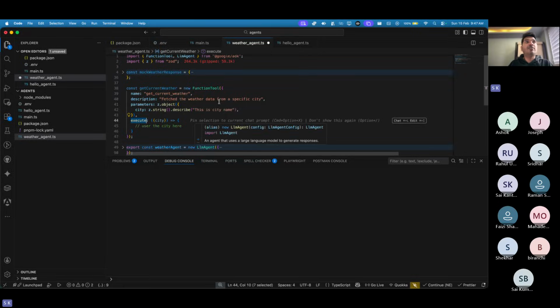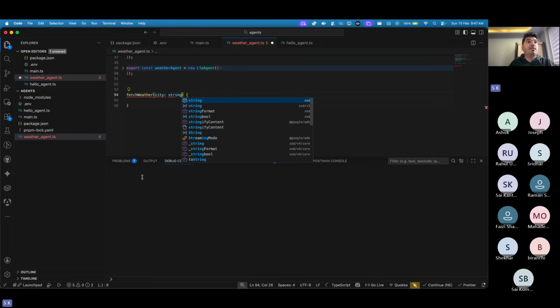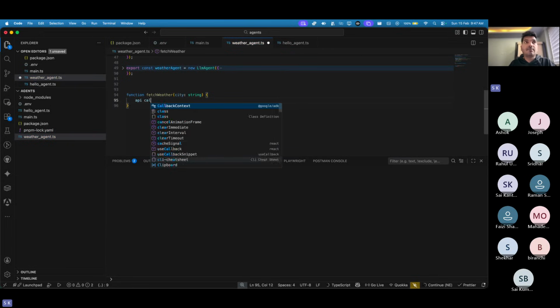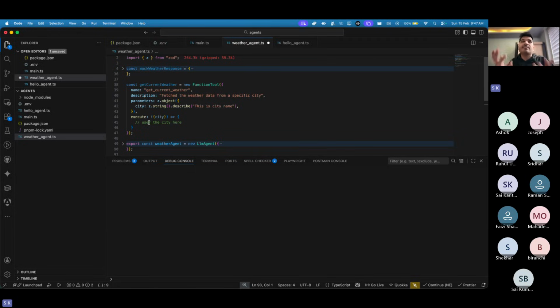So for example, if I write a function, let's take an example of this, fetchWeather. This is also a function, and the function has a parameter. The parameter is nothing but city of type string. Now based on this city I can make an API call, yes or no? The same way, this is also a function, but this is an AI tool function, a function tool. That's the only difference, but the idea is more or less the same. I'm just trying to make things easier for you to understand, that's all. But that's how these function tools are.